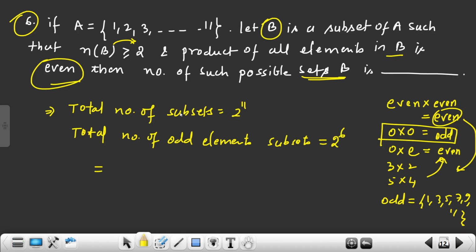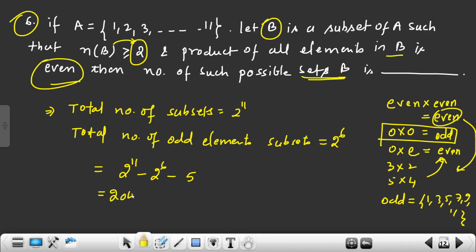So all odd elements will get removed. So 2 power 11 minus 2 power 6 minus. Why minus, sir? Because they say that we need minimum 2 elements. So single elements should not be there. Which elements are single? Even elements. So how many even elements are there? 5. This is my final answer.